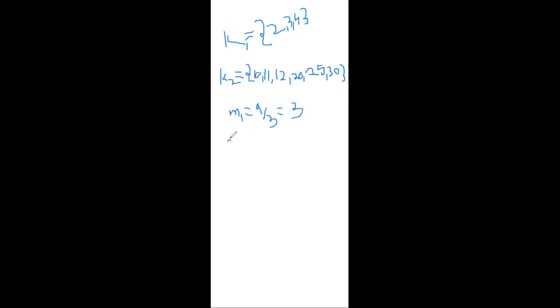Likewise, we also have to calculate M2. That is 10 plus 11 plus 12 plus 20 plus 25 plus 30. That is 108.